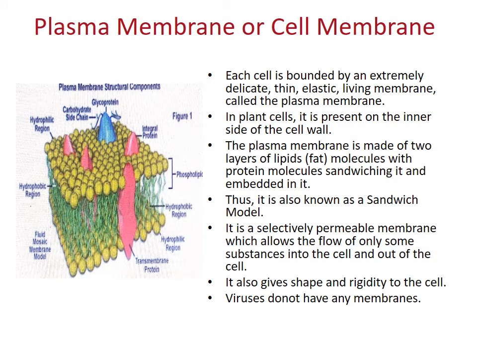Now, as we have seen, a cell is structurally made up of three main parts: plasma membrane or cell membrane, cytoplasm and nucleus. Today we will study the first part, that is the plasma membrane. It is also known as the cell membrane.